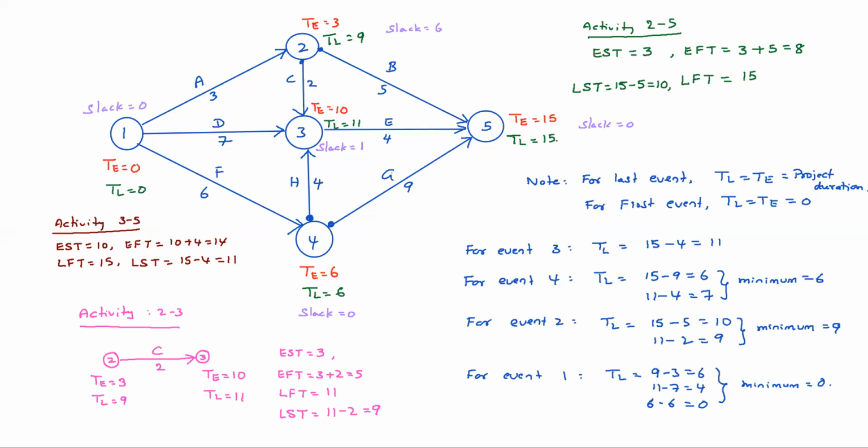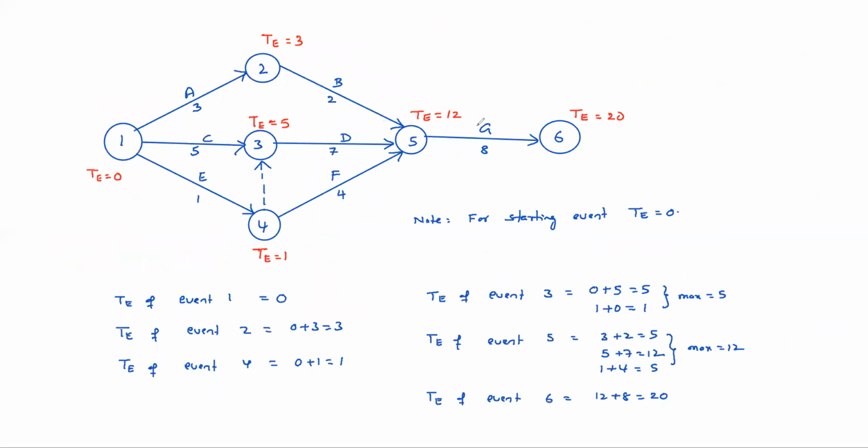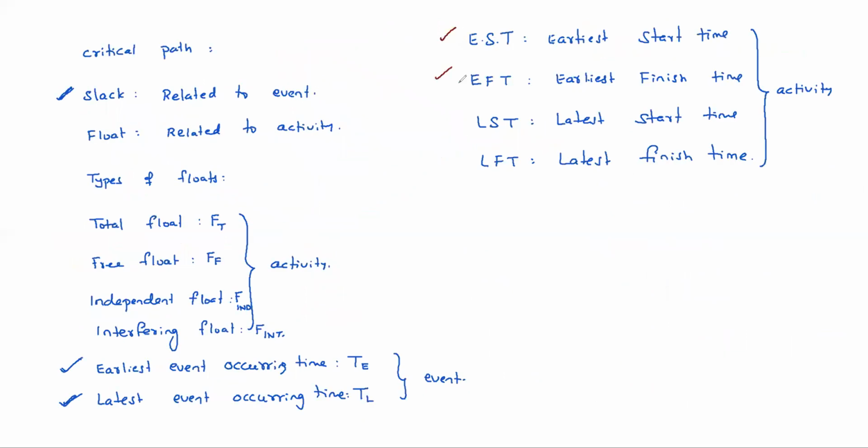Yes, sir. Okay. So after this, see, floats are important. These things we understood: EST, EFT, LST, LFT, right? Then we need to discuss these floats, these 4 things. What is meant by total float? What is meant by free float? What is meant by independent float? What is meant by interfering float?